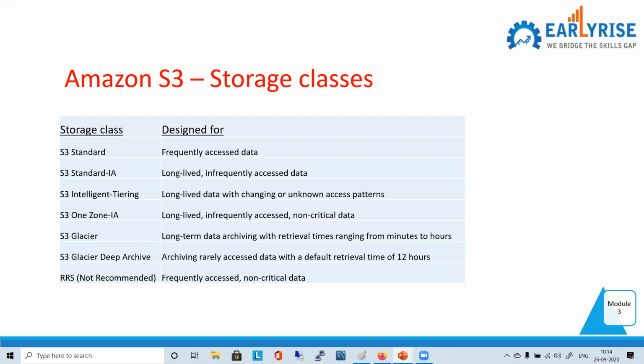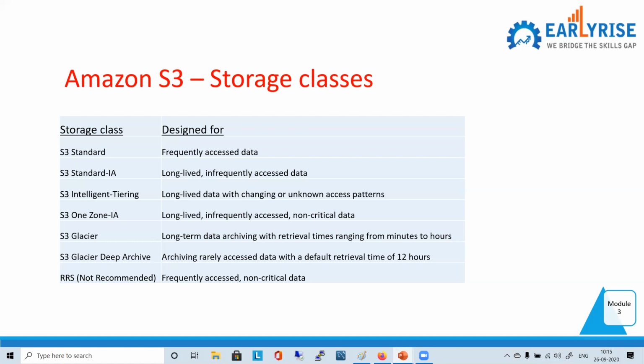It depends on our requirement and cost. But you will not find any difference from the end user perspective. The only thing you have to remember is that whatever goes to infrequent access has slightly lower availability, 99.9%. Got it?